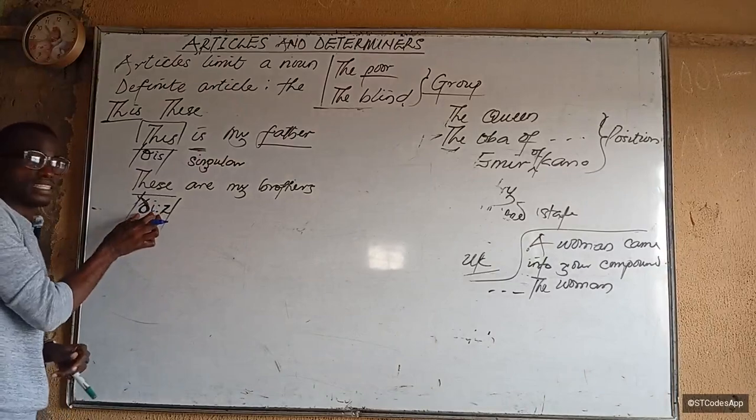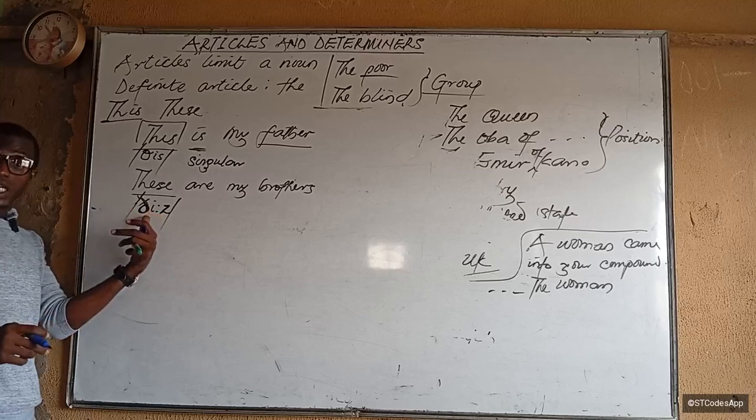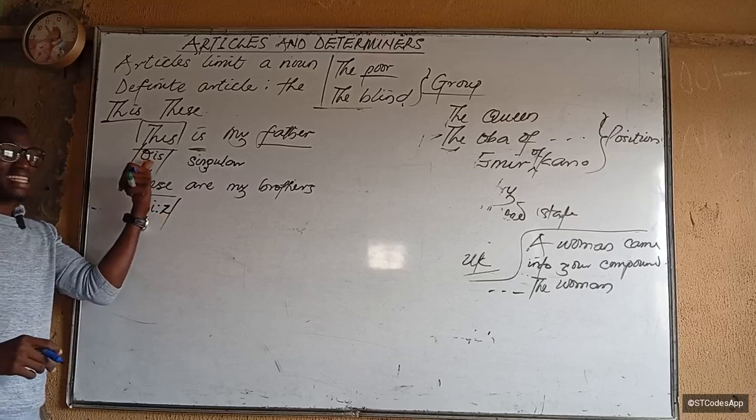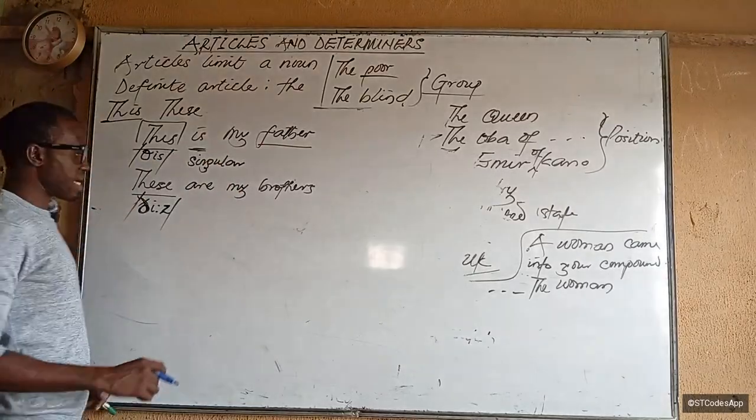So this is this, and this one is these. Keep in mind, this one is long, and this one is short. This is my father. These are my brothers. Exactly.